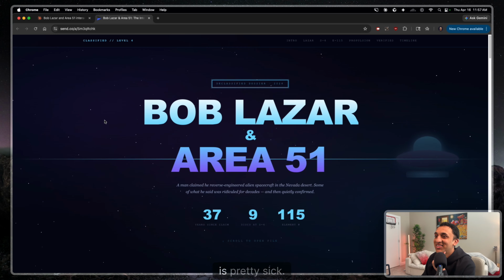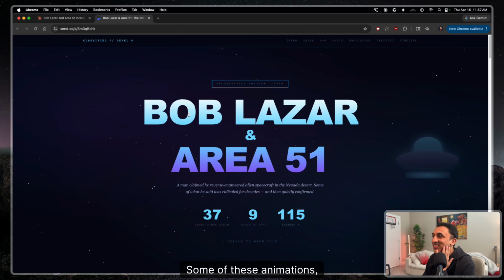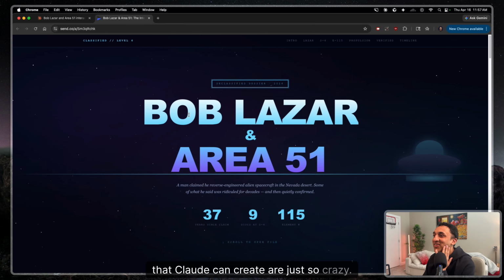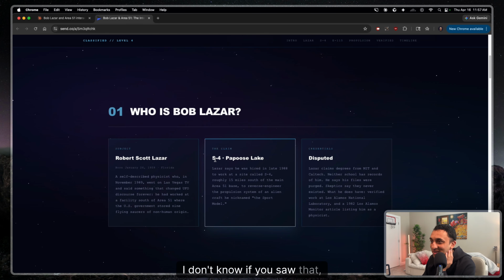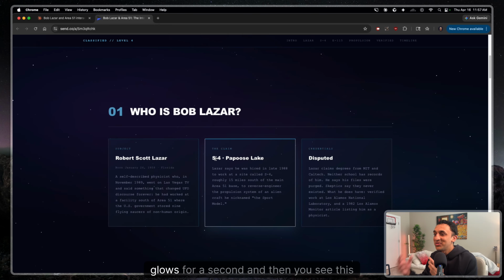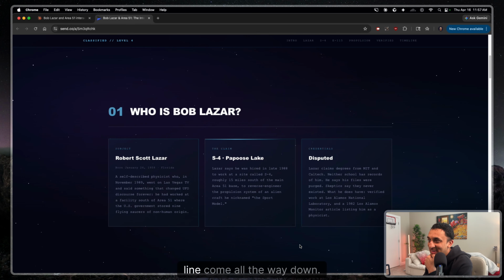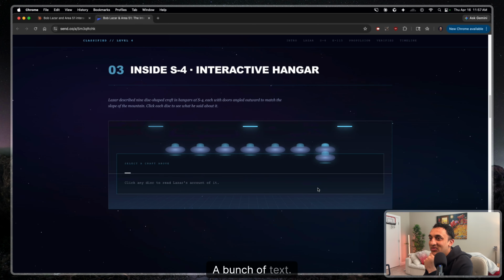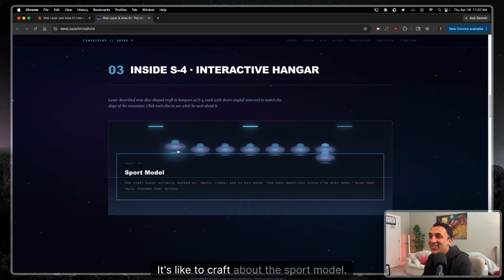But let's see what the document looks like. That is pretty sick. Some of these animations, dude, that Claude can create are just so crazy. I mean, look at that. Like, watch. I don't know if you saw that, but the text basically glows for a second, and then you see this line come all the way down. This is so sick. Bunch of text. No way.